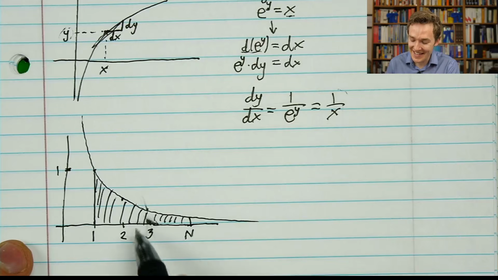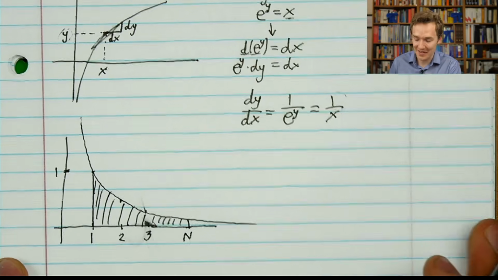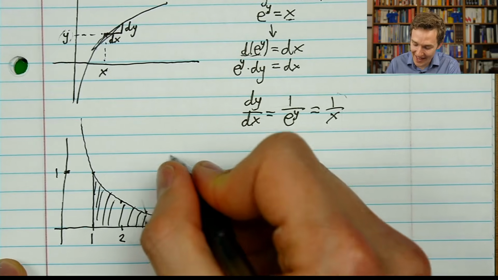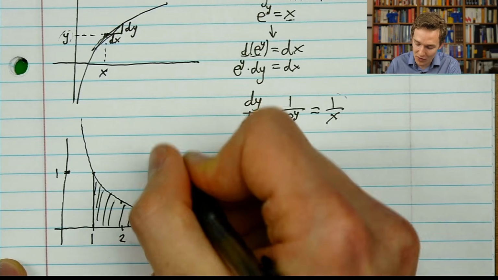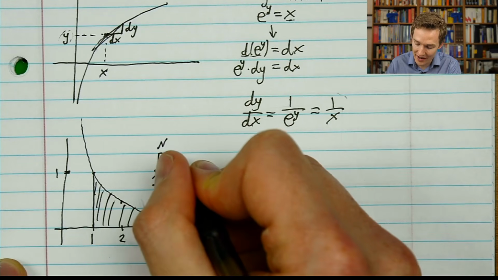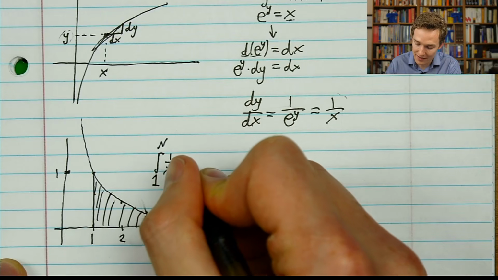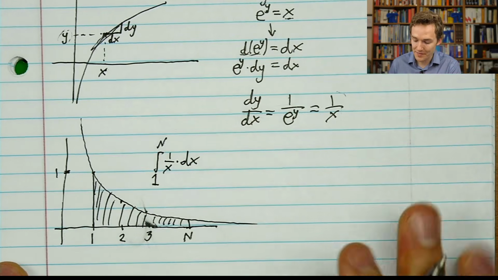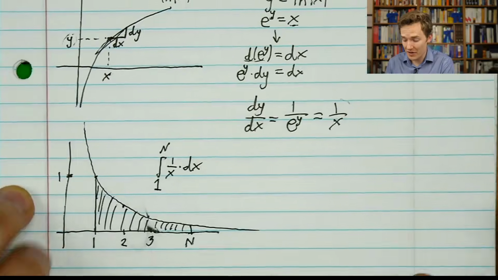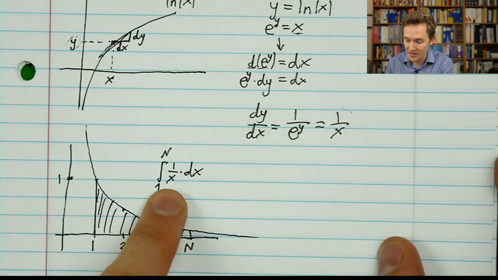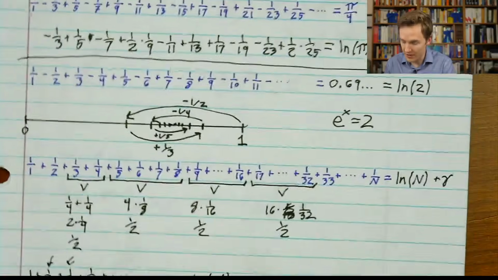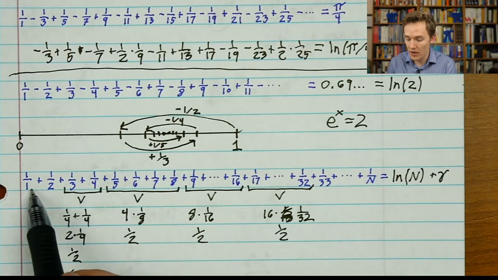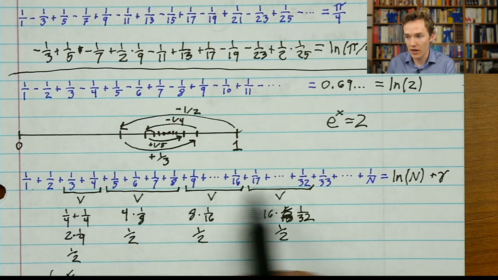So let's say I want to understand the area up to n of something like this. Okay? What that involves is taking the integral between 1 and our value n of 1 divided by x dx. Now this actually looks quite similar in spirit, the idea of adding up a bunch of things that look like 1 over x to what we were looking at earlier. How much earlier? I guess over here, where we were adding up 1 plus a half plus a third plus a fourth, on and on.